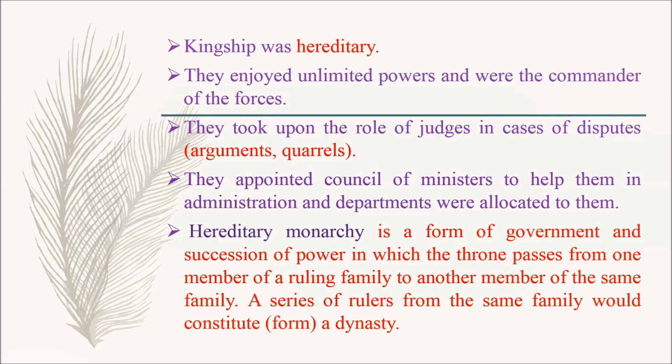They enjoyed unlimited powers and were the commander of the forces. They took upon the role of judges in cases of disputes. Here, disputes means arguments or quarrels. They appointed a council of ministers to help them in administration, and departments were allocated to them.